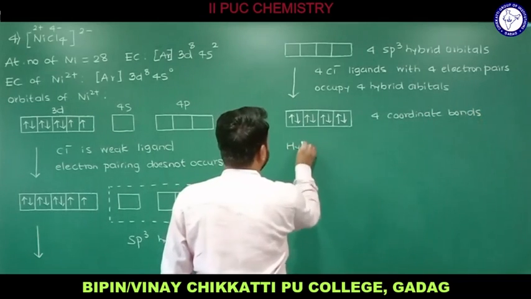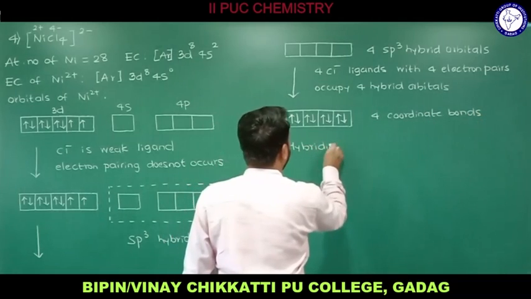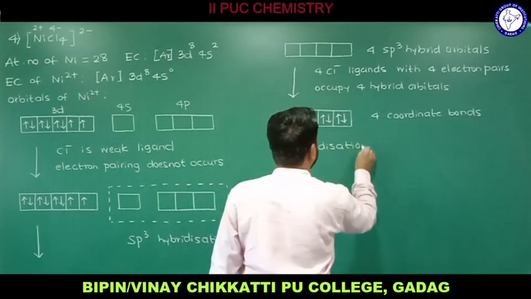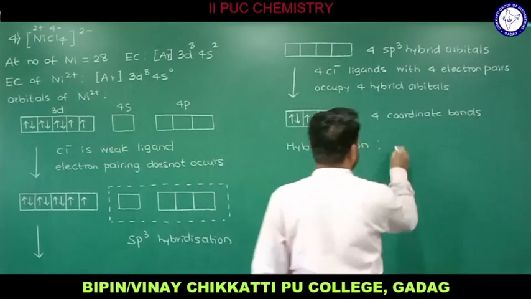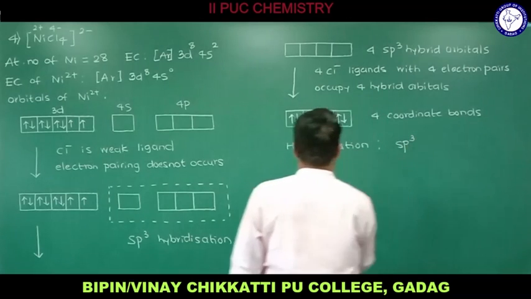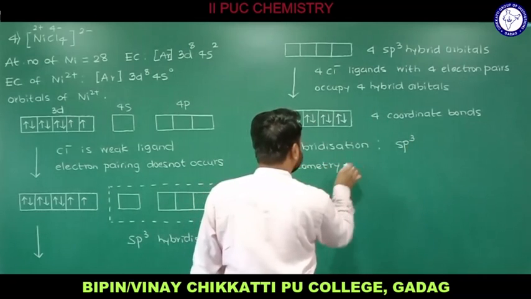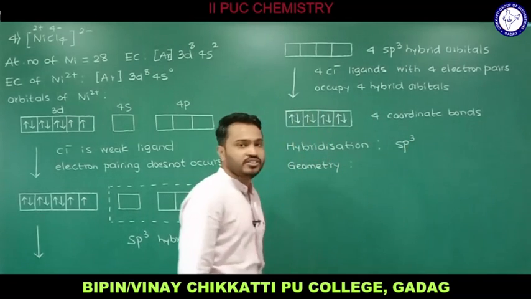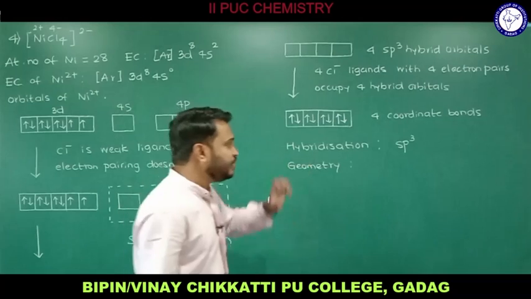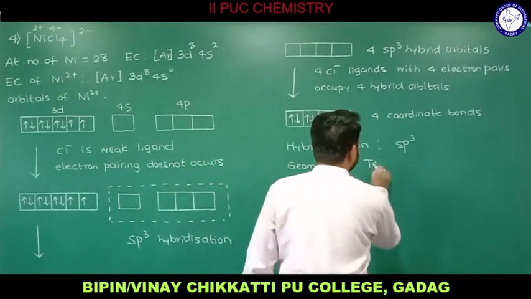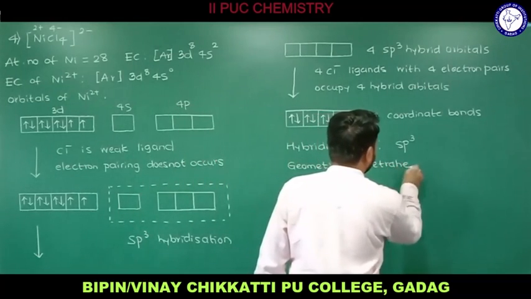We'll write the properties. What kind of hybridization is involved? The hybridization involved here is sp3 hybridization. What is the geometry of this particular complex, which depends on the type of hybridization? If the hybridization is sp3, then the geometry of the complex is tetrahedral.